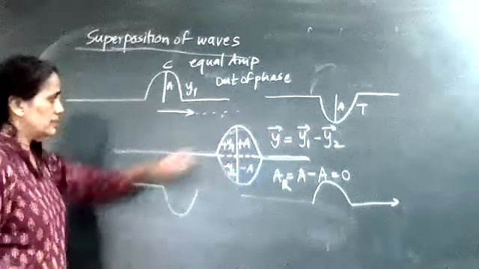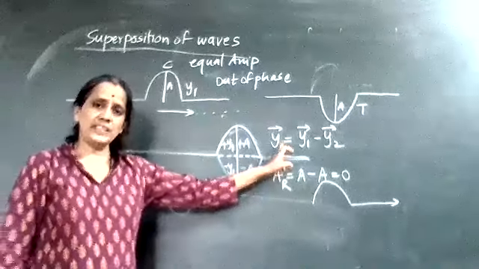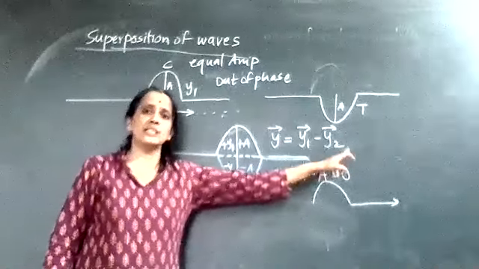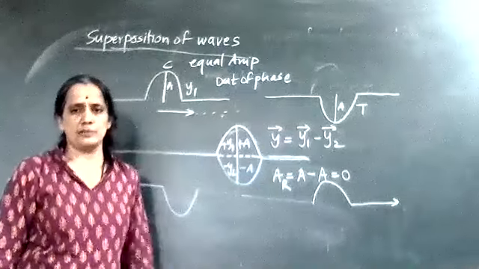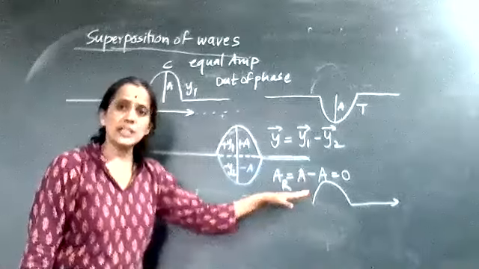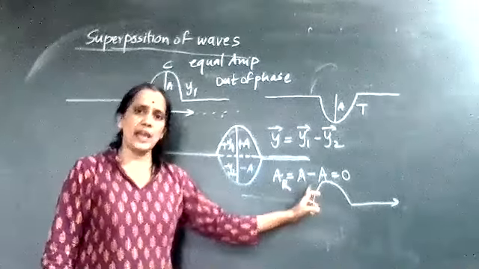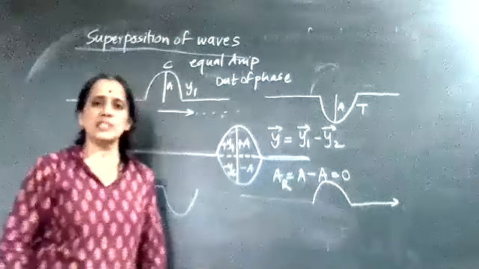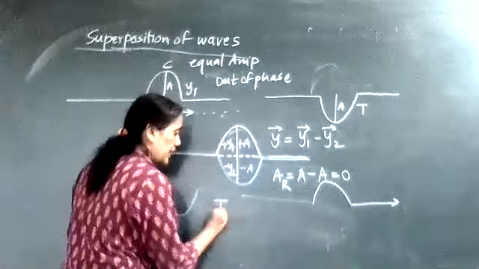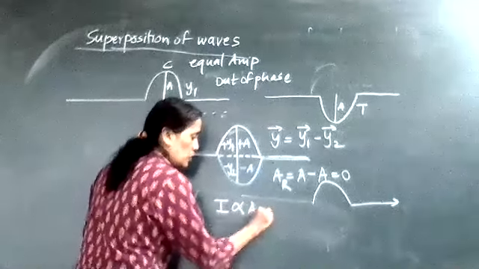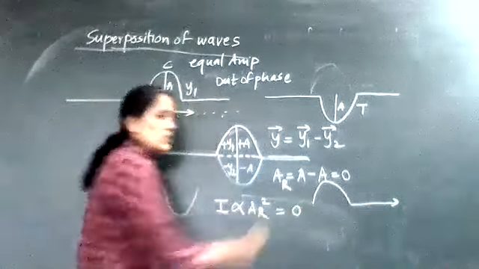Now what is the effect? Resultant displacement: vector y is equal to vector y1 minus vector y, which means the resultant displacement is decreased. Okay, fine. Next, resultant amplitude AR becomes A minus A, which is equal to 0. If the amplitude is 0, then intensity, which is directly proportional to AR squared, is equivalent to 0.